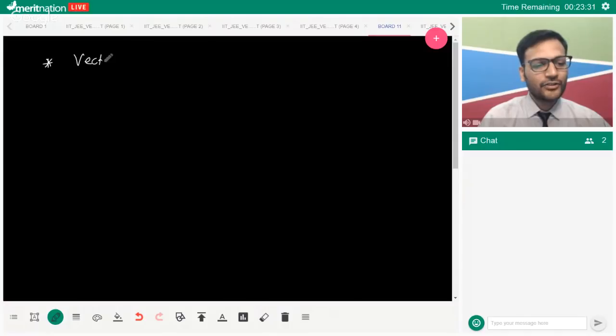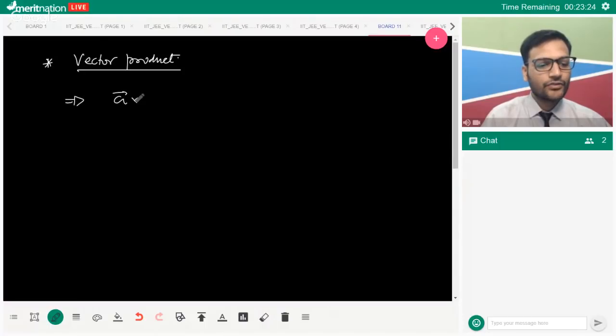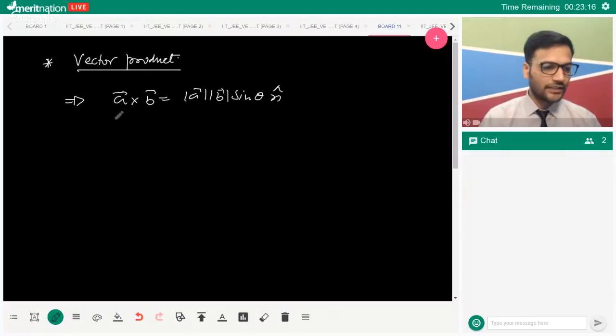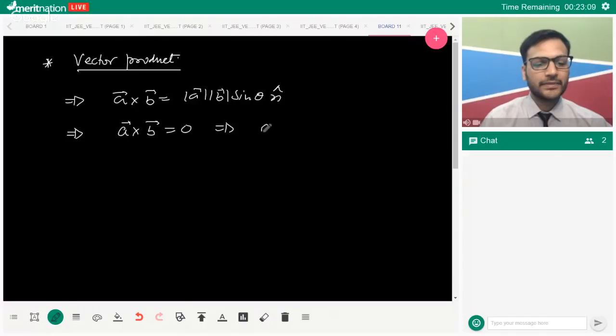So similarly, if I talk about vector product, we all know what vector product is. I'll just quickly go through the summary of it. We know A cross B is AB sine theta, where theta is the angle between them, times the vector n, which is the perpendicular vector to these two vectors, which is very easy to determine. If this is equal to 0, it implies vector A is parallel to vector B. Next thing, I must talk about the geometry, wherein people face problems.